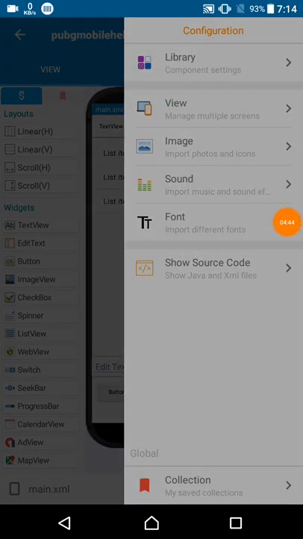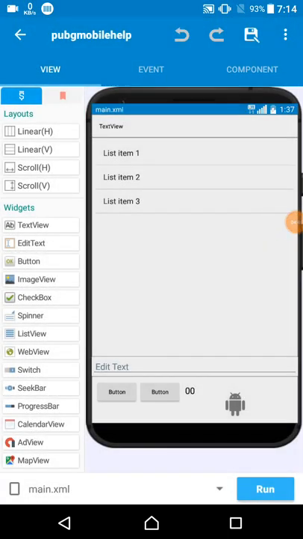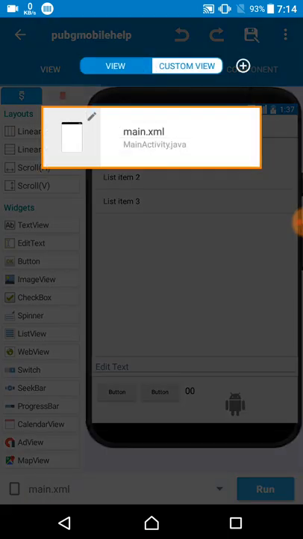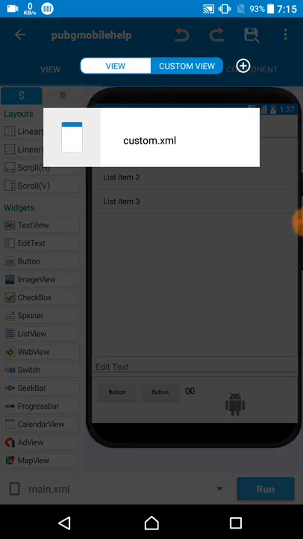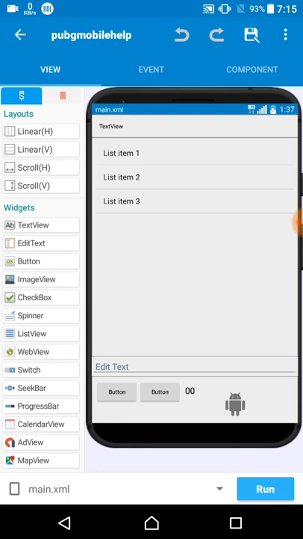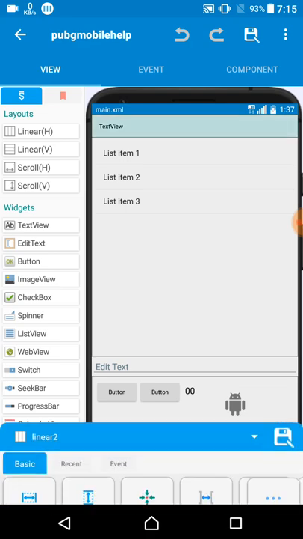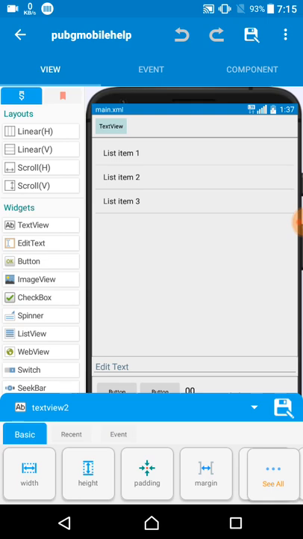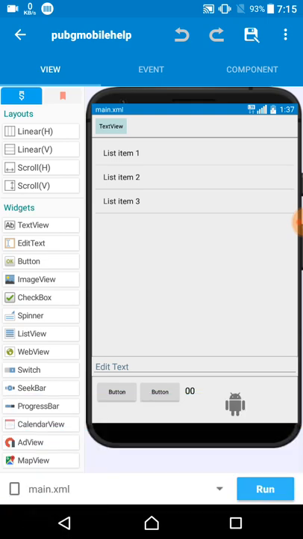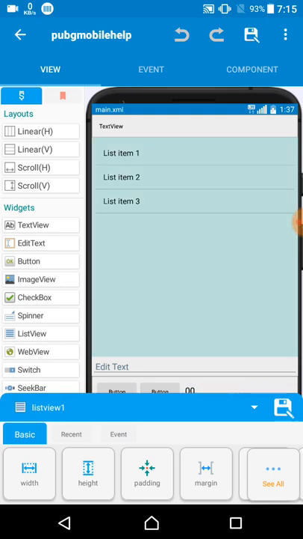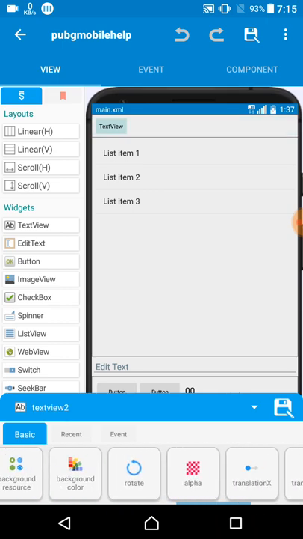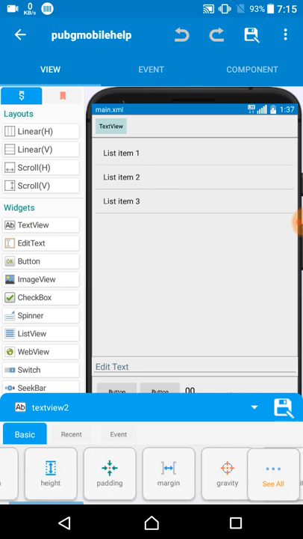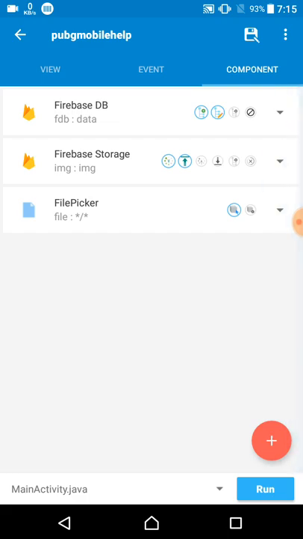Okay, so here on the main activity, I just created the main activity, and I also created a custom view, which I just named custom. First, let's come to the main screen. On the main screen I used a linear and text view 2. First I show text view 1, then text view 2. On linear 2 I added text view 2, or you can add text view 1, it's no problem. Text view 2 is for the link of the database or storage.